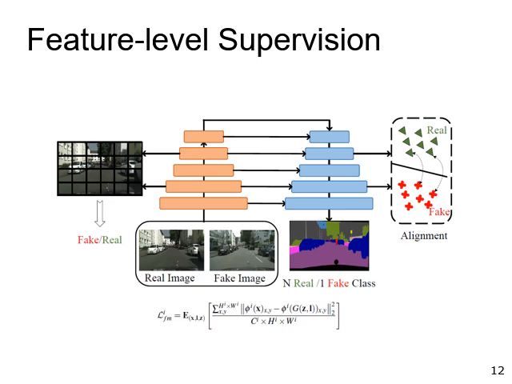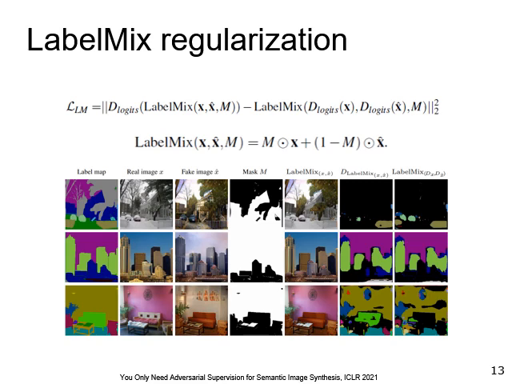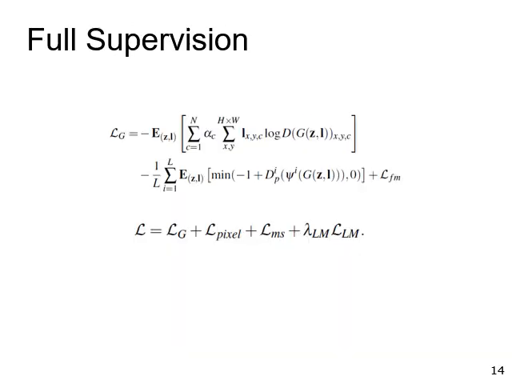The third one is a multi-scale feature matching loss. It encourages the generator to generate images that align with the input semantic maps at all scales. We show that the unification of the three types of supervision is essential to generate realistic objects that align with the semantic layout. For fair comparison, we also introduce label mix regularization into our work, which mixes the real data and the generated data by semantic mask. Here we show the full supervision to train our model, which includes all supervision mentioned before.